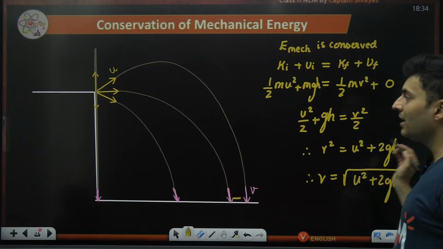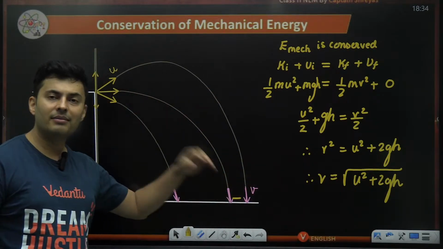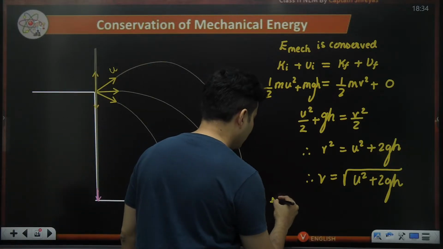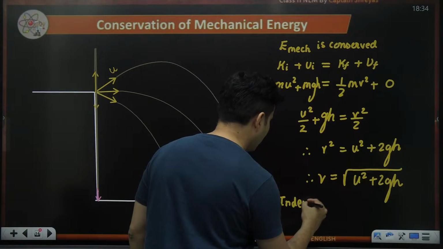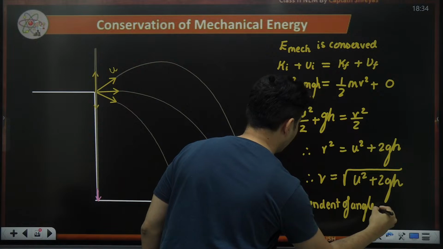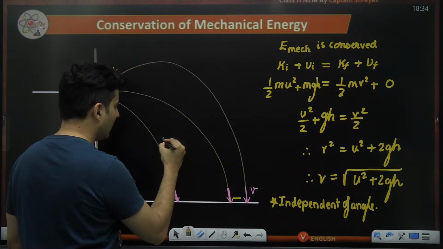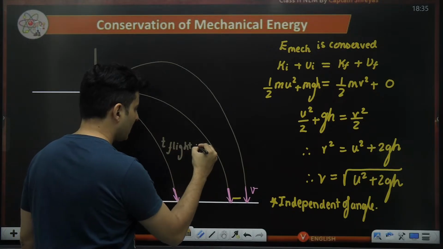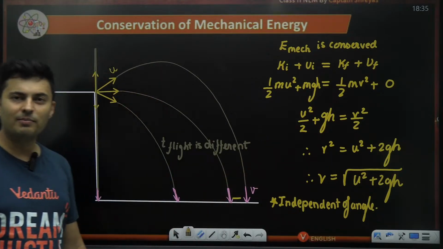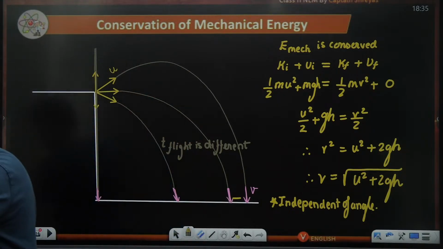So this tells me that it doesn't matter what the angle is, the speed at the point of ground impact will always be the same. It is not dependent on the angle. So this is very crucial. It is independent of the angle of projection. Time will differ. Yes, the time of flight is different for all, obviously, but the speed of impact on the ground is the same. All thanks to conservation of energy. Is that absolutely clear?